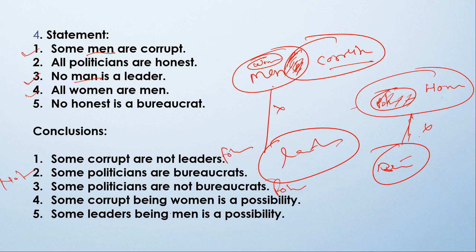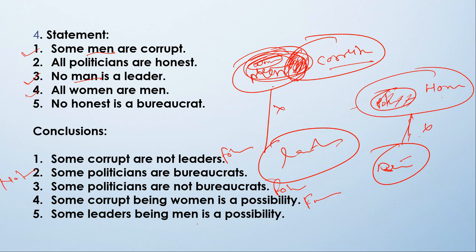Now come to the fourth conclusion. Some corrupt being woman is a possibility. So some corrupt, this part of corrupt, and yes, this woman will be like this. So this can be woman. So this part of woman can be corrupt, and also woman will come here also. So in that case all women are corrupt will also be correct. So this is also following.